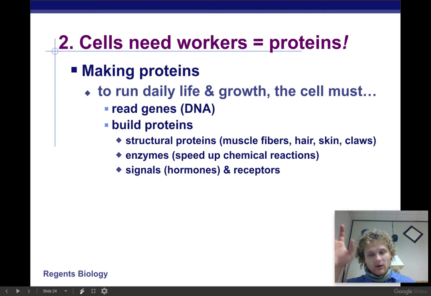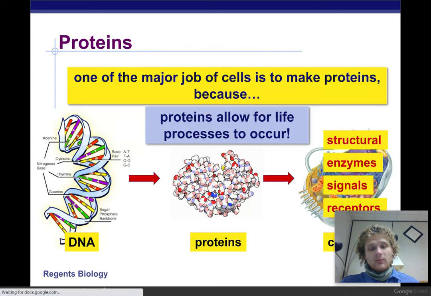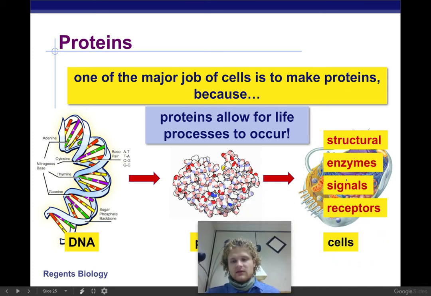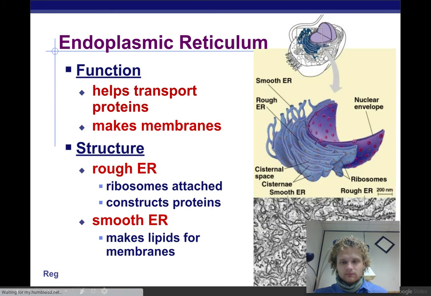DNA is going to come out of the nucleus and send a message to the ribosomes, and then they're going to build proteins. And these proteins eventually are going to be able to help our cell operate. Like we said, DNA tells us what proteins to make. And then the proteins become all these different cells. They do the enzymes, they signal, they're receptors. Proteins are super, super, super important.